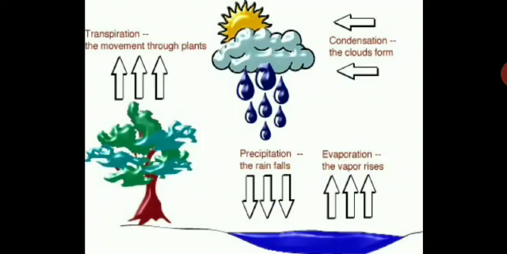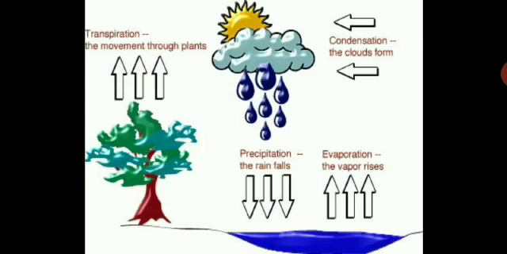At a high altitude, water vapors will condense and get accumulated as clouds. And when the clouds become very bulky, heavy and full of water, it will fall as rain.